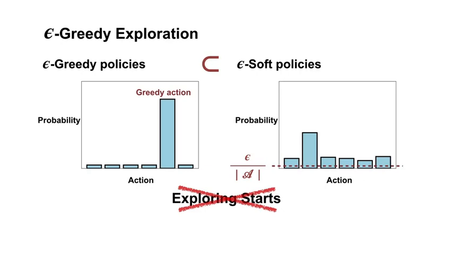Epsilon soft policies force the agent to continually explore. That means we can drop the exploring starts requirement from the Monte Carlo control algorithm. An epsilon soft policy assigns non-zero probability to each action in every state. Because of this, epsilon soft agents continue to visit all state action pairs indefinitely.